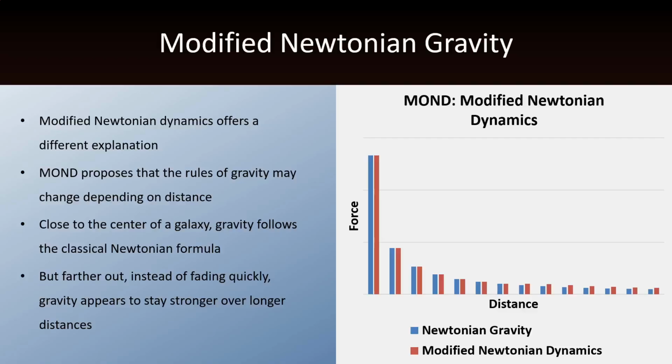Modified Newtonian gravity. MOND, or Modified Newtonian Dynamics, offers a different explanation. MOND proposes that the rules of gravity may change depending on distance. Close to the center of a galaxy, gravity follows the classical Newtonian formula. But farther out, instead of fading quickly, gravity appears to stay stronger over longer distances. To match what we observe, the Newtonian formula has to be modified in those outer regions. So instead of adding more mass, MOND describes a non-Newtonian pattern in how gravity behaves.